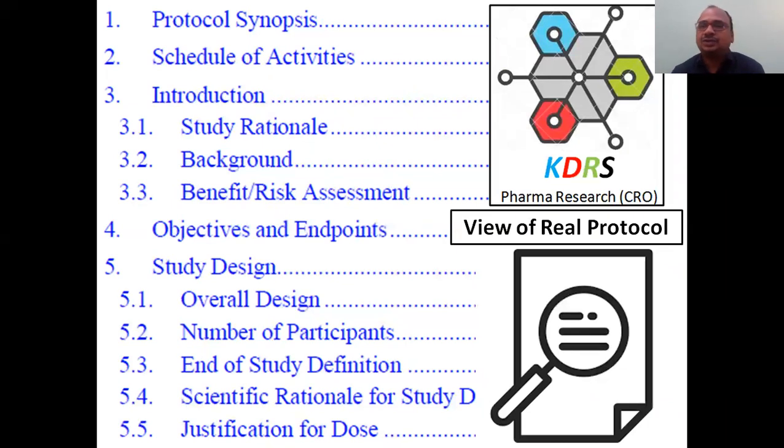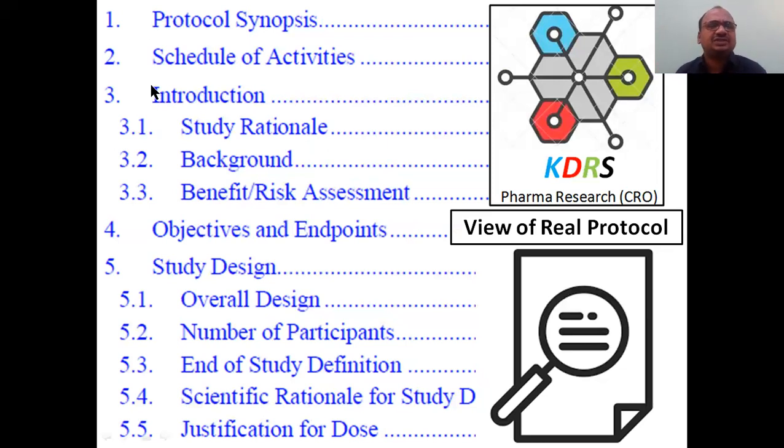So first you see the structure of the protocol. It consists of nearly 11 sections. All the 11 sections along with the subsections, sub-subsections, you have to write in the first page of your examination sheet. Protocol structure. Protocol means you have to write completely. Then later the important headings you have to brief out. I will explain you.